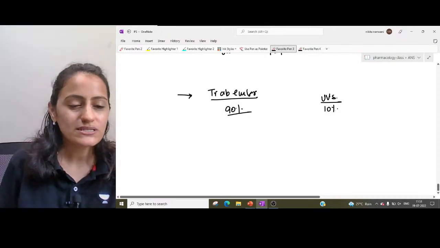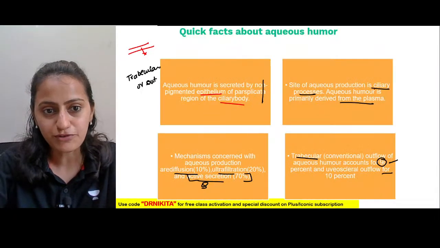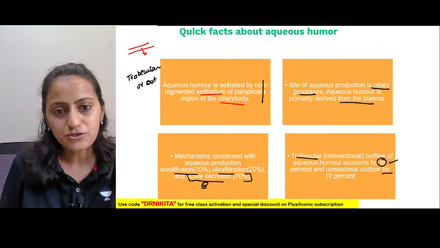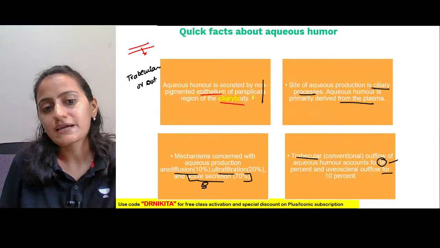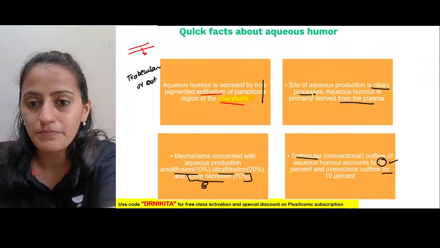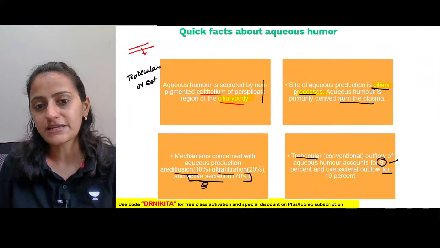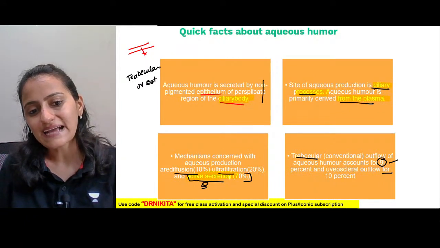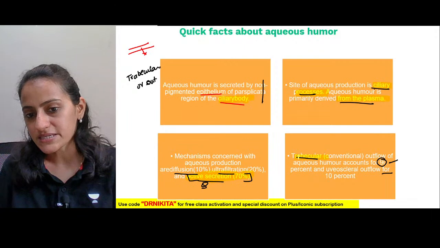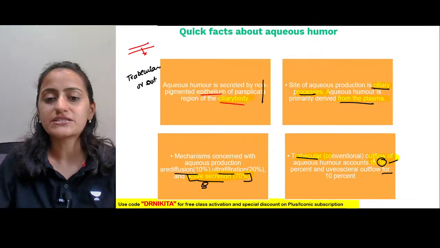Remember that aqueous humor is secreted by the non-pigmented epithelium of the pars plicata of the ciliary body. So the site of production is the ciliary process. It is derived from the plasma, and the major mechanism is active secretion, 70%. Trabecular outflow is the major outflow.